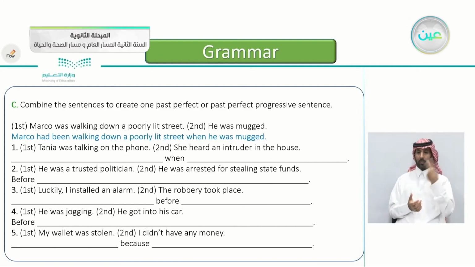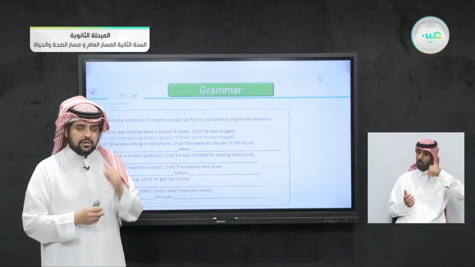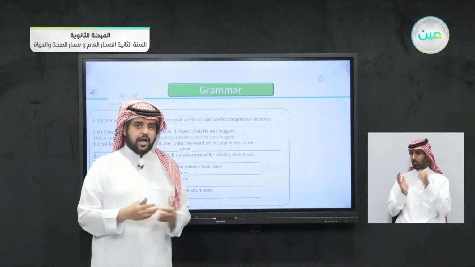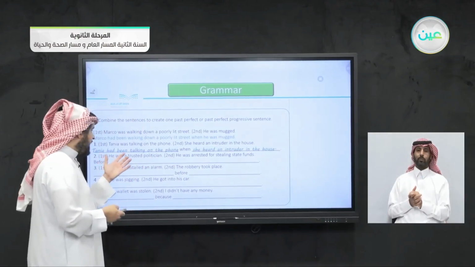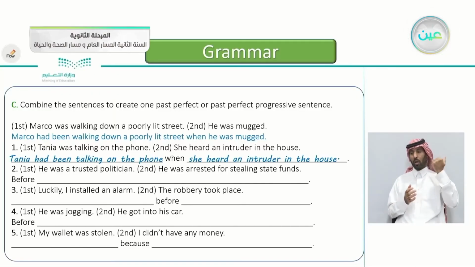Number one, the first event, Tanya was talking on the phone. The second event, she heard an intruder in the house. She was talking on the phone and then she heard. How do we combine them? Very good. We say Tanya had been talking on the phone when she heard an intruder in the house.